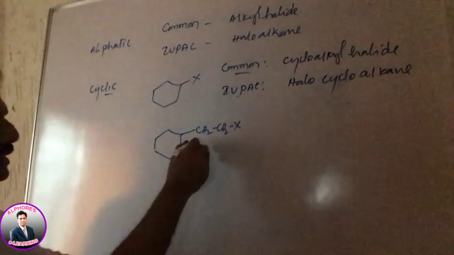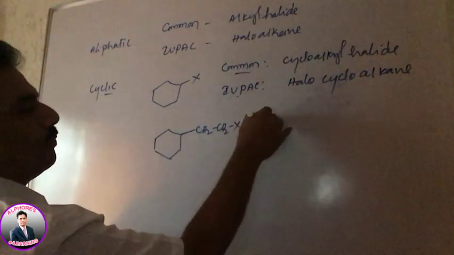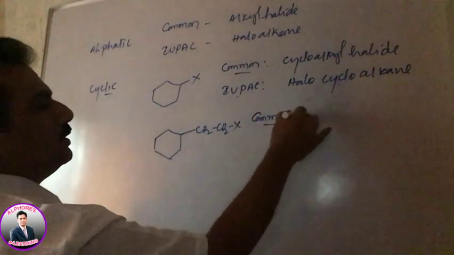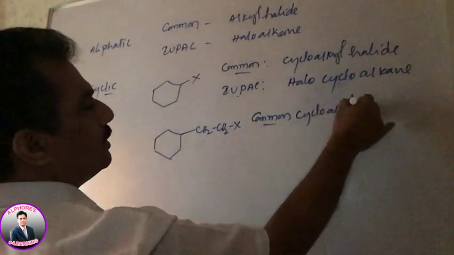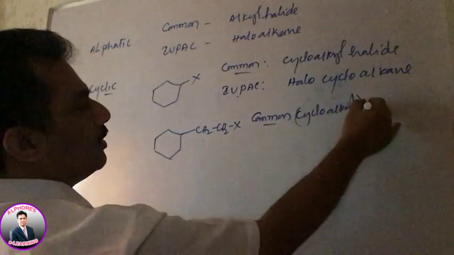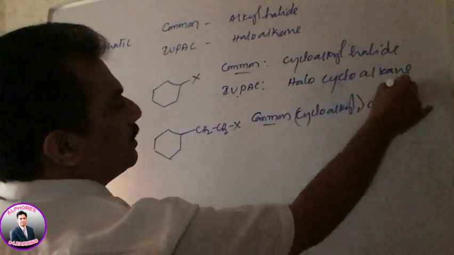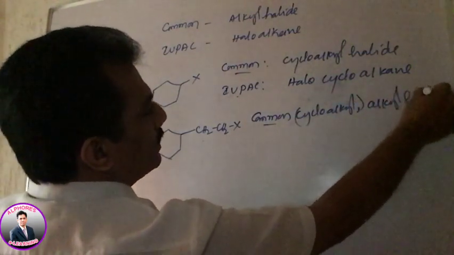and in this case the common system is cycloalkyl, within brackets, alkyl halide.